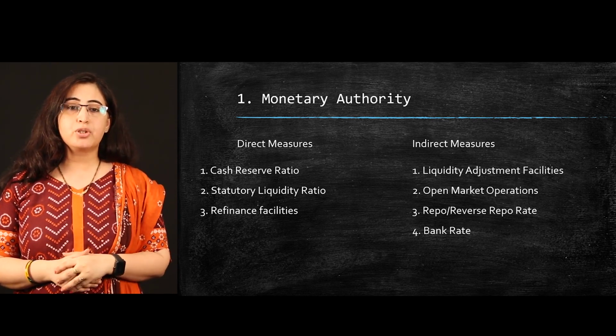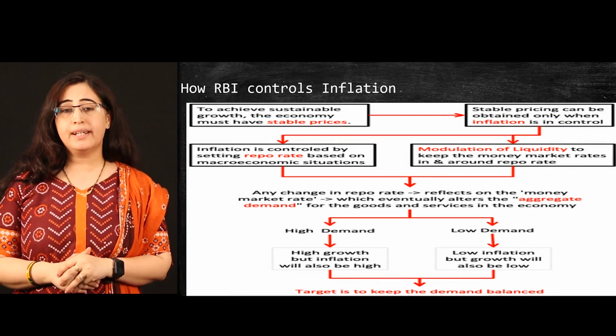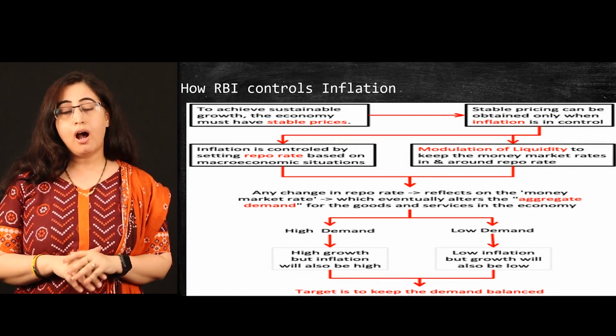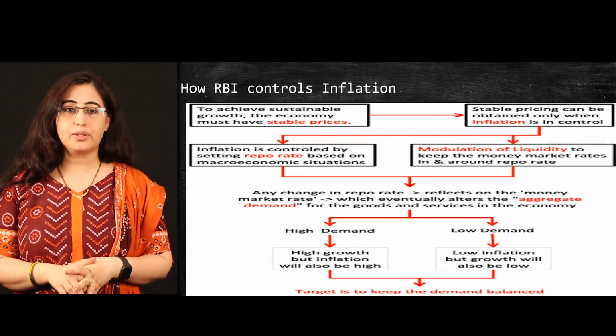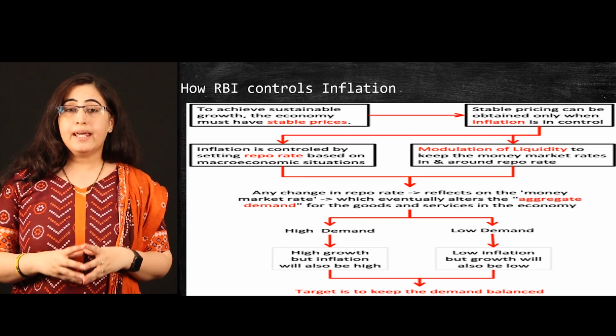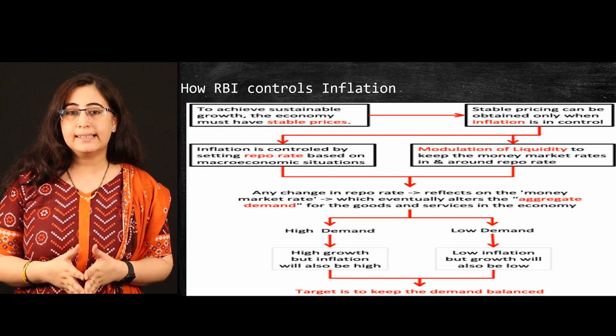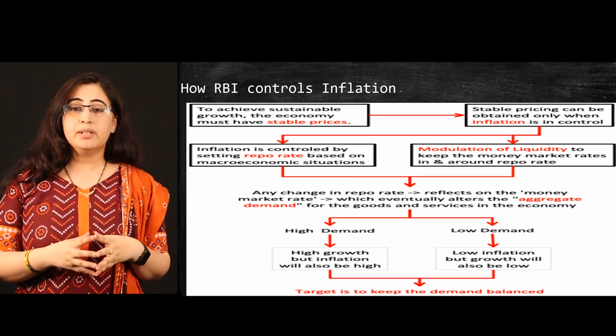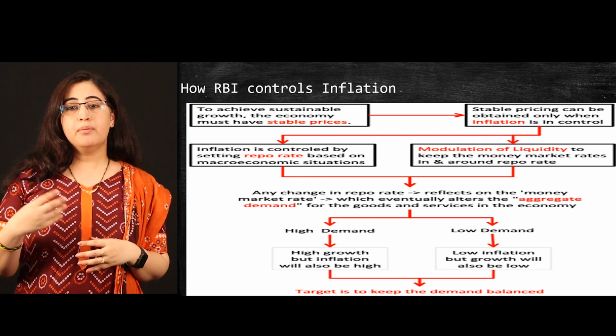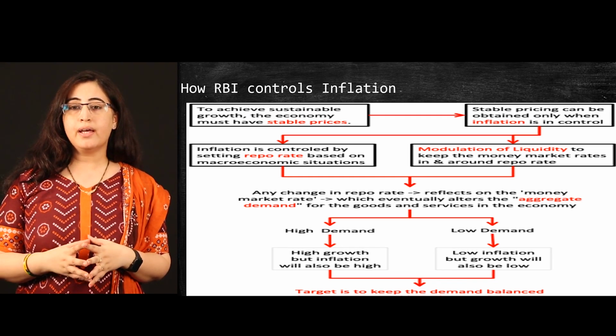Before we move to the next function, first look at how RBI controls inflation. For any country to succeed, it needs stable prices. To achieve stable prices, the government must control inflation with the help of RBI.